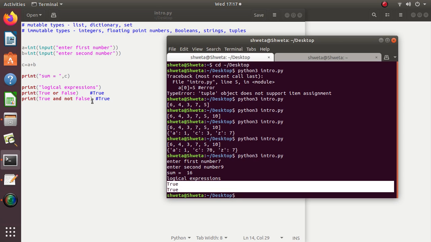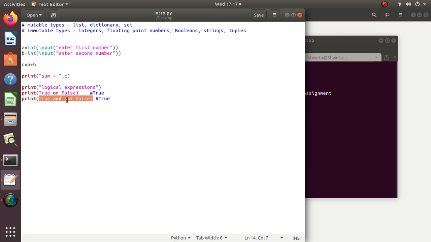So here first not false is evaluated, and then this and is evaluated. Hence there is an order in which expressions are evaluated.